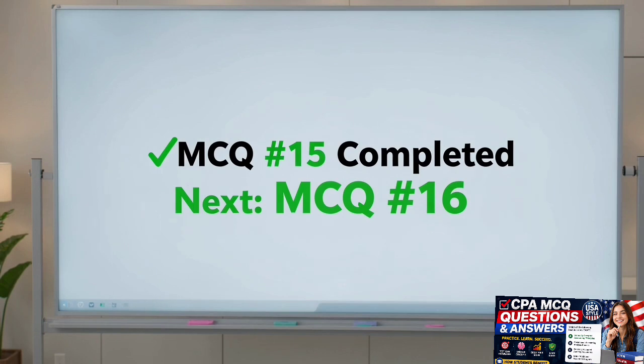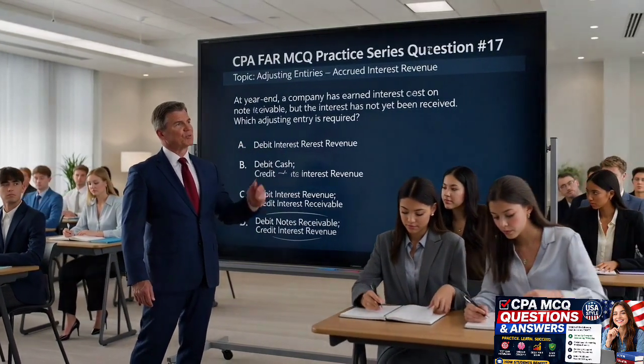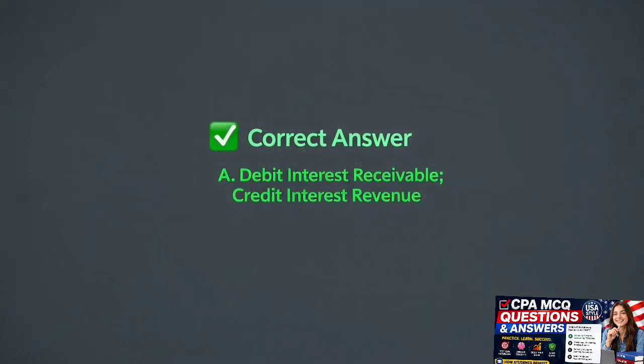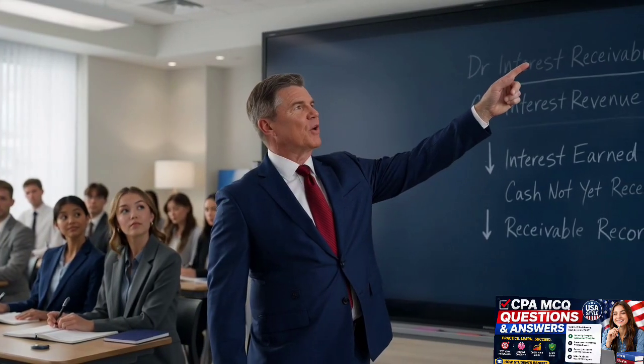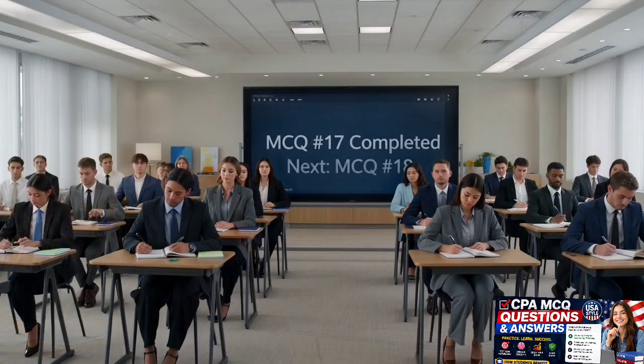Next is MCQ 16. At year end, interest is earned but not yet received. Which adjusting entry is required? The correct answer is A. When interest revenue has been earned but cash has not yet been received, the company recognizes the revenue and records a receivable.